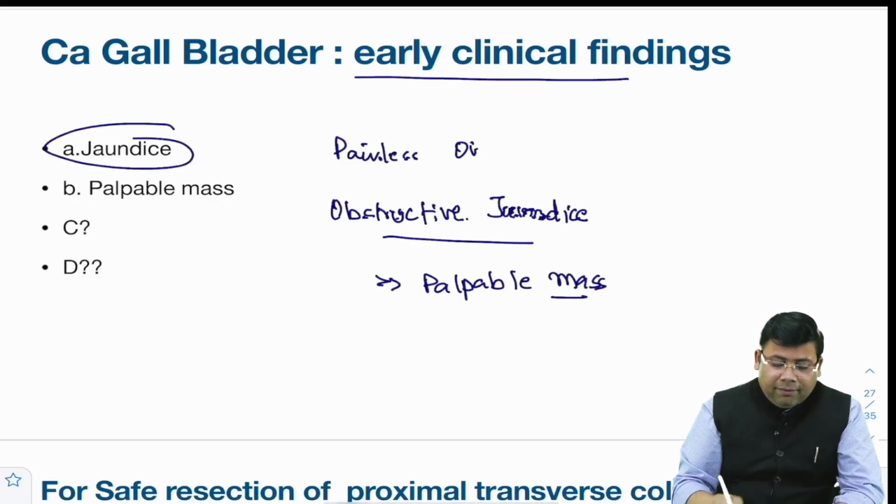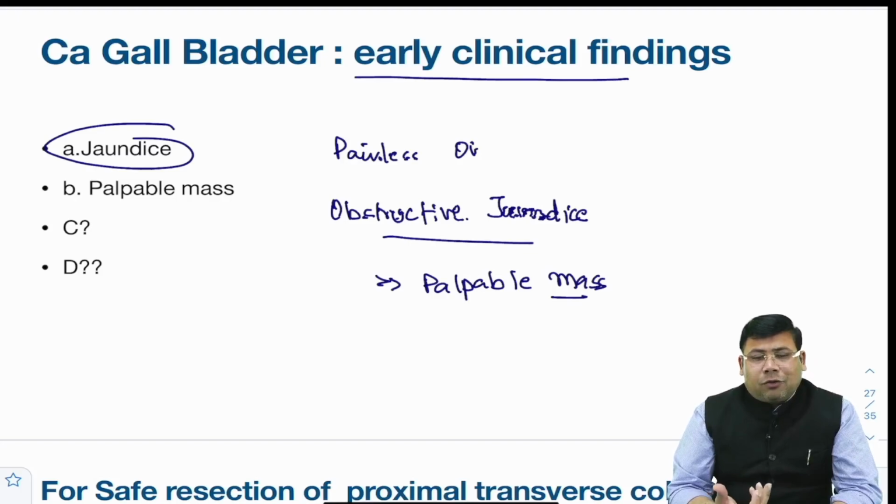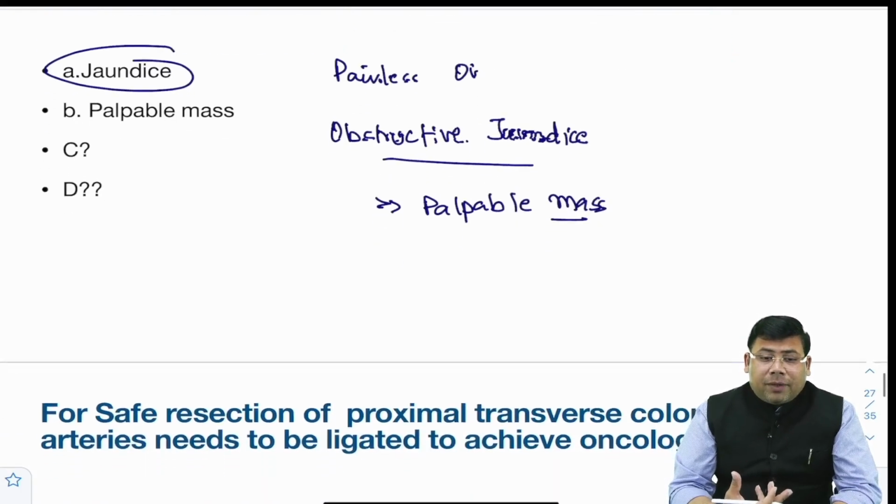So jaundice better than B. Even there could be features of acute cholecystitis also. Acute cholecystitis like features can happen. So A is better answer.